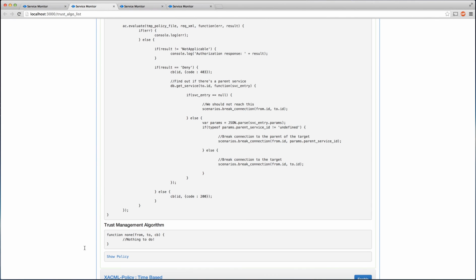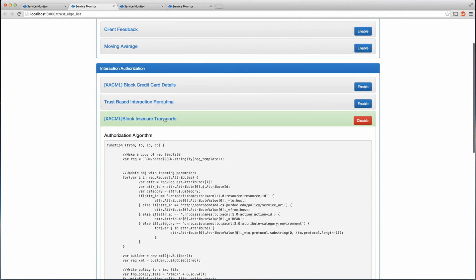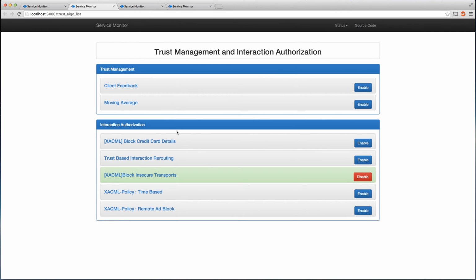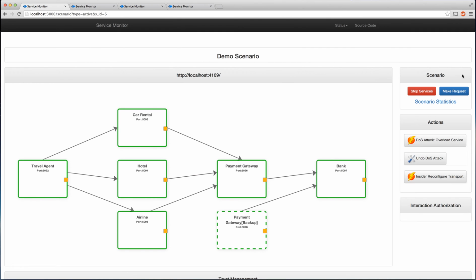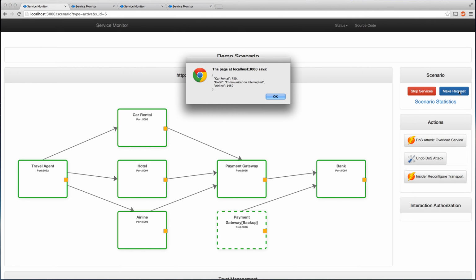All right, going back to this scenario, we have enabled the interaction authorization module and we make a request. Now the hotel says that communication was interrupted while the other two services provide responses.